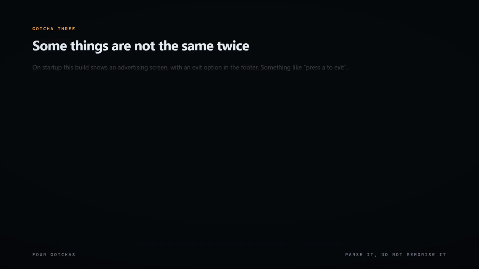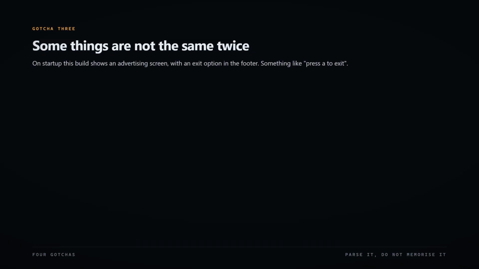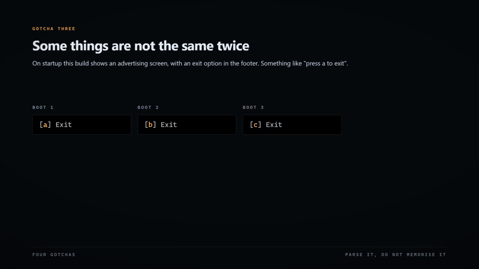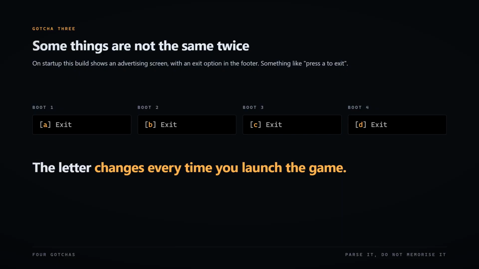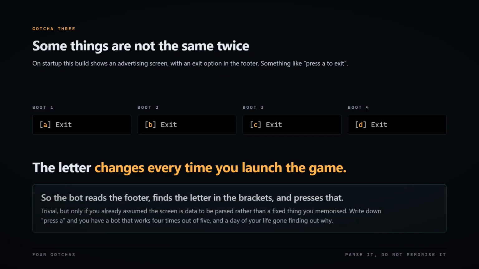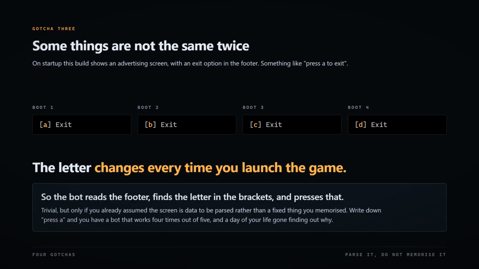On startup, this build shows an advertising screen with an exit option in the footer, something like press it to exit. The letter changes every time you launch the game. There's no hard coding that. The bot has to read the footer, find the letter in the brackets, and press it. Which sounds trivial and is, but only if you already assumed the screen is data to be parsed rather than a fixed thing you memorized. Write down press a, and you have a bot that works 4 times out of 5, and a day of your life gone finding out why.